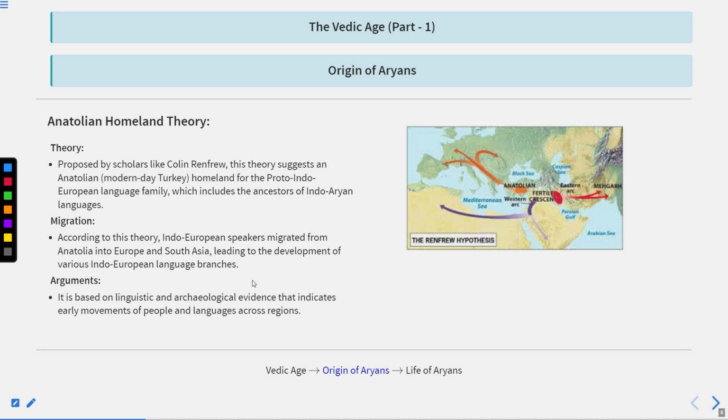Now let's understand the Anatolian homeland theory, which is related to the origin of Aryans. Basically, this theory is proposed by scholars like Colin Renfrew. This theory suggests Anatolia, which is modern-day Turkey, as the homeland for the Proto-Indo-European language family, which includes the ancestor of Indo-Aryan languages. Means, according to Colin Renfrew, Aryans originally belong to Turkey, as the Indo-European language family is similar to the Turkish language.